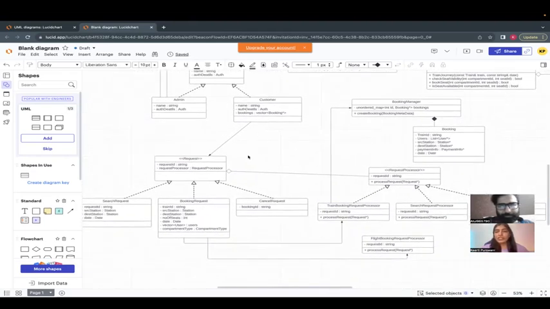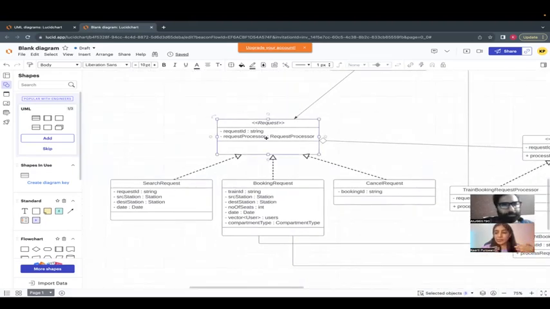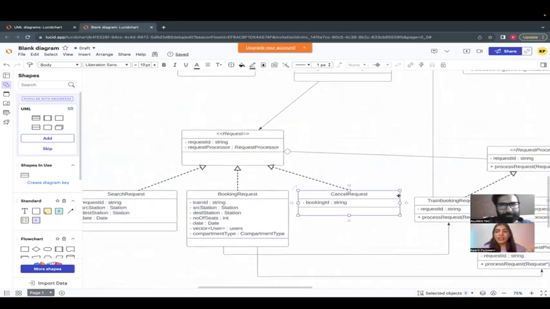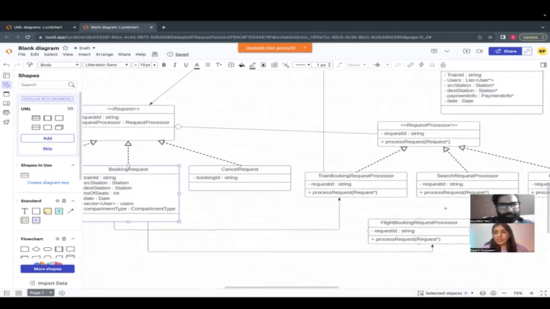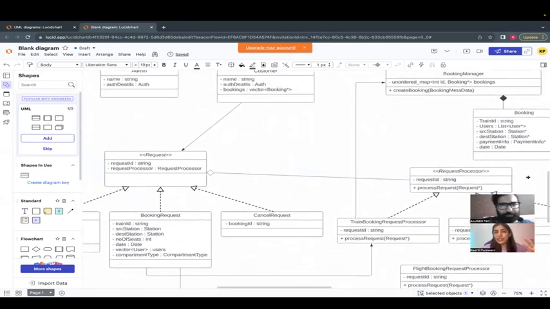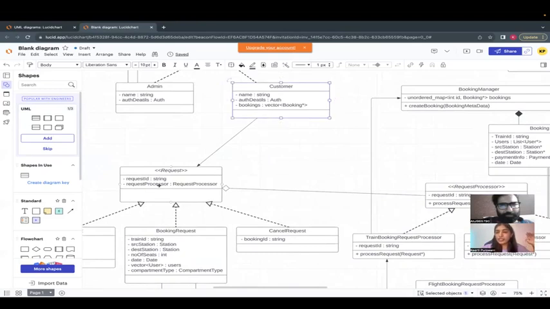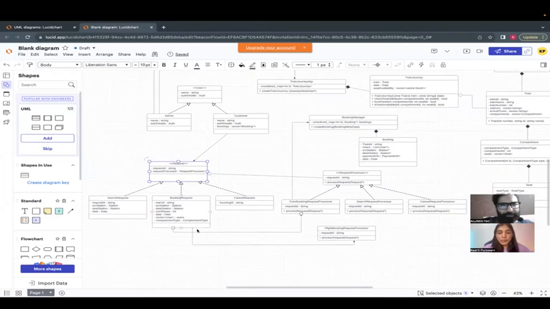So basically, what you guys noticed and told me, this is basically the command interface. These are the different commands. And if the same command is not being used by different processors, then there is only one receiver, right? This is the receiver interface. These are the concrete receivers. And this is the invoker. This is the command interface. That is how it becomes the command design pattern. But the moment I do this, this becomes the bridge design pattern.